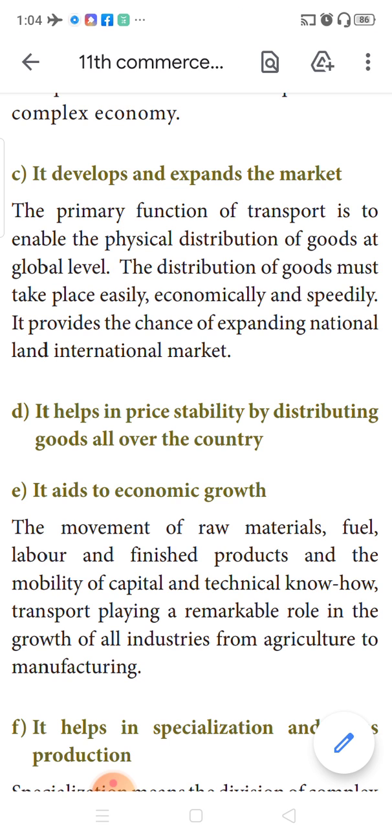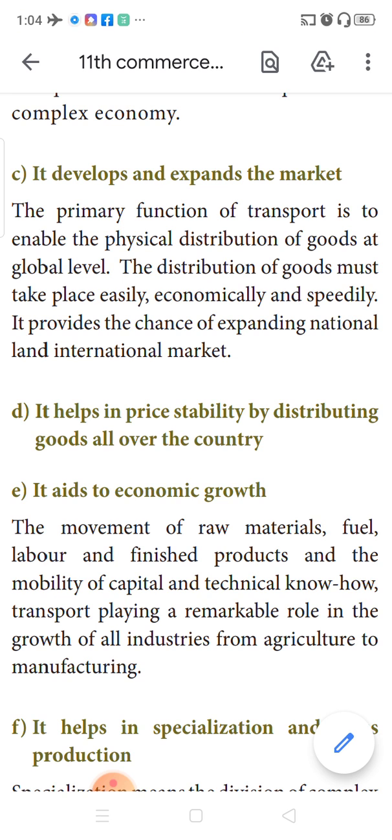It aids economic growth. When the movement of raw material is there, movement of labor, movement of finished products, movement of capital, movement of technology, everything is there, it will automatically lead to growth of all the industries, from the agriculture sector to the manufacturing sector to the service sector. Everything will show a very remarkable growth.